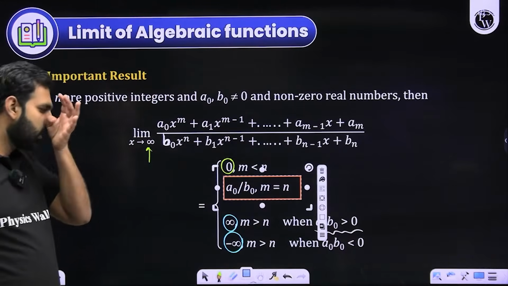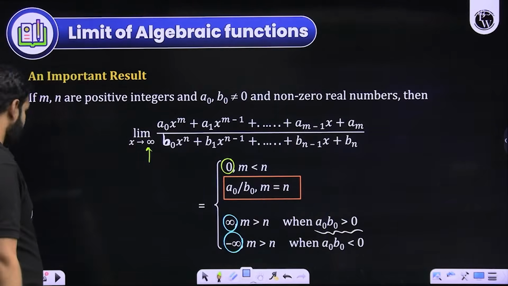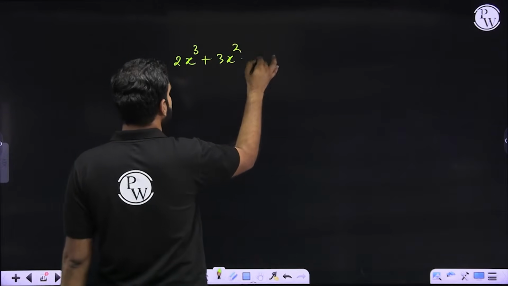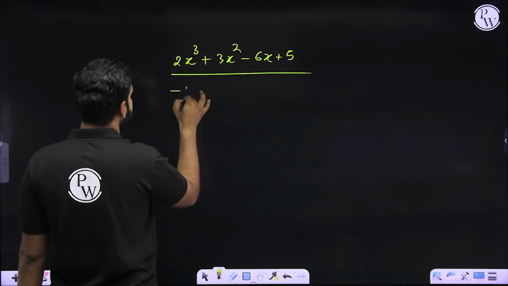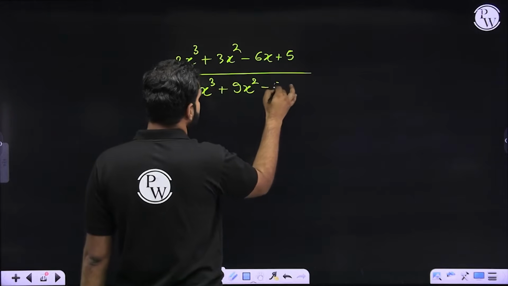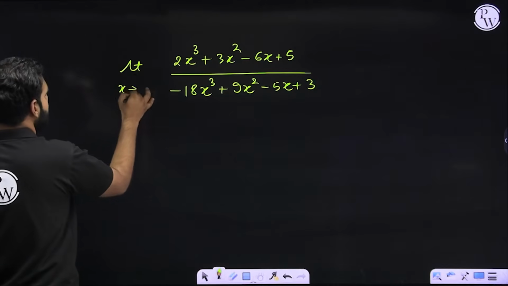It is a naught upon b naught if both the polynomials are of the same degree. What I'm trying to make you understand is, let's say here we have 2x cube plus 3x square minus 6x plus 5. And the denominator says it is minus 18x cube plus 9x square minus 5x plus 3. And here again the limit x approaches infinity is given.